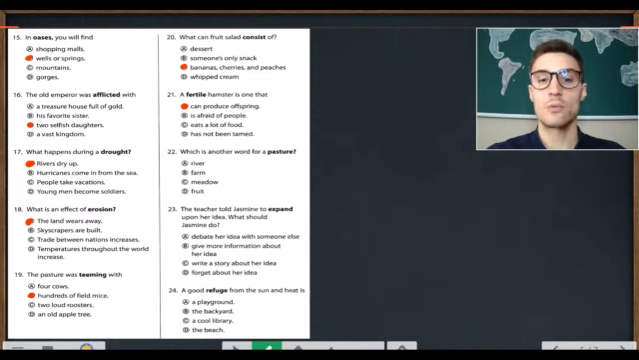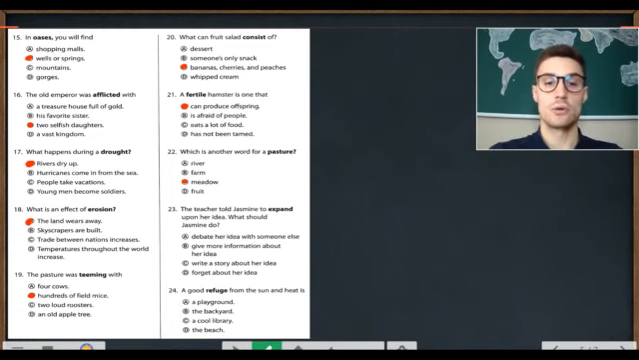Next, number 22. Which is another word for a pasture? Is it A. A river. B. Farm. C. Meadow. D. Fruit. Which is another word for a pasture? That is C. Meadow.